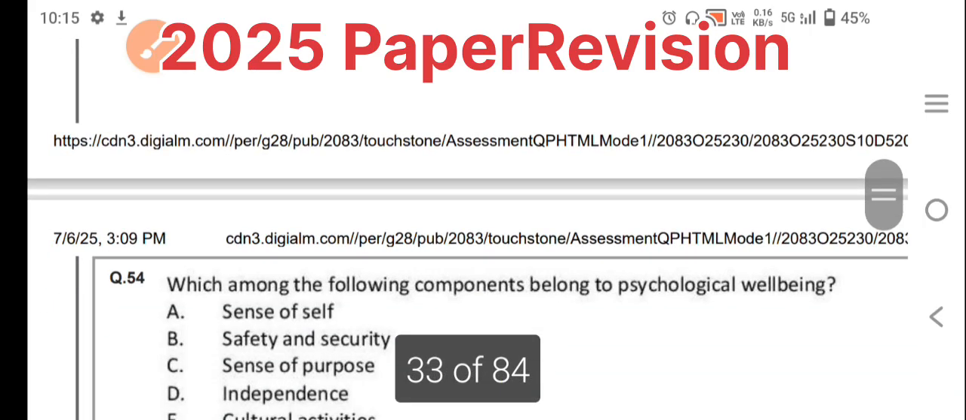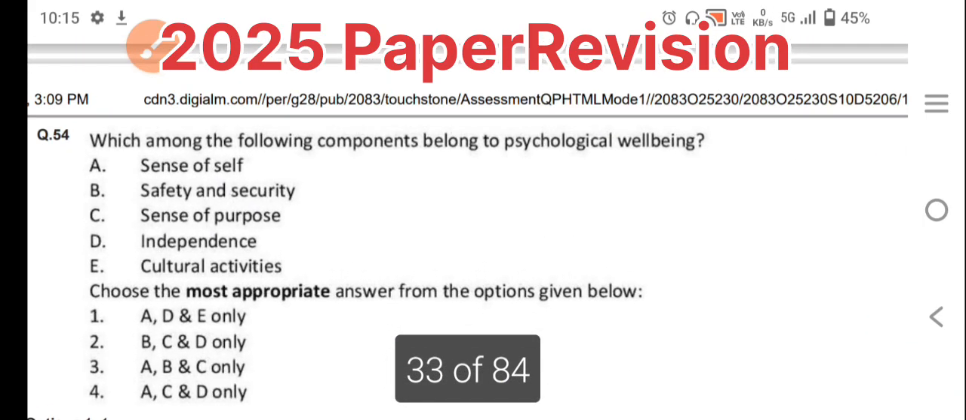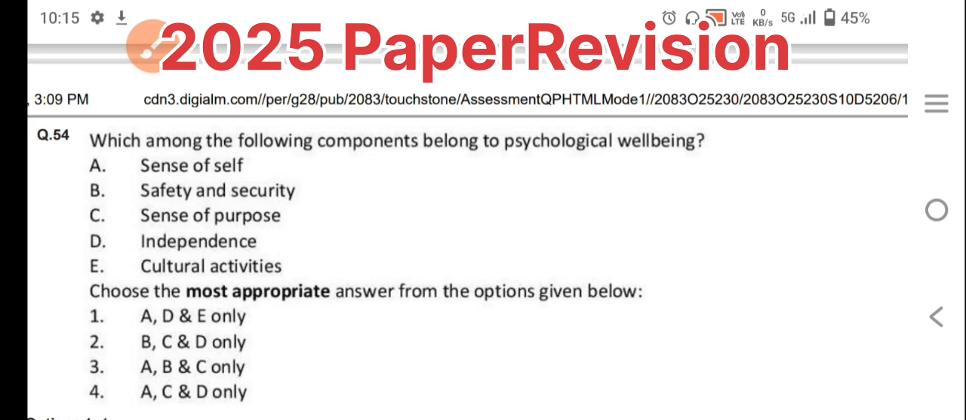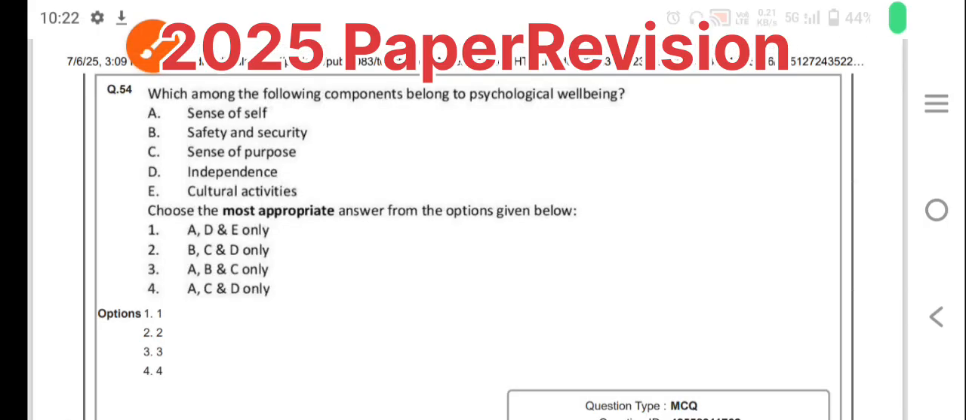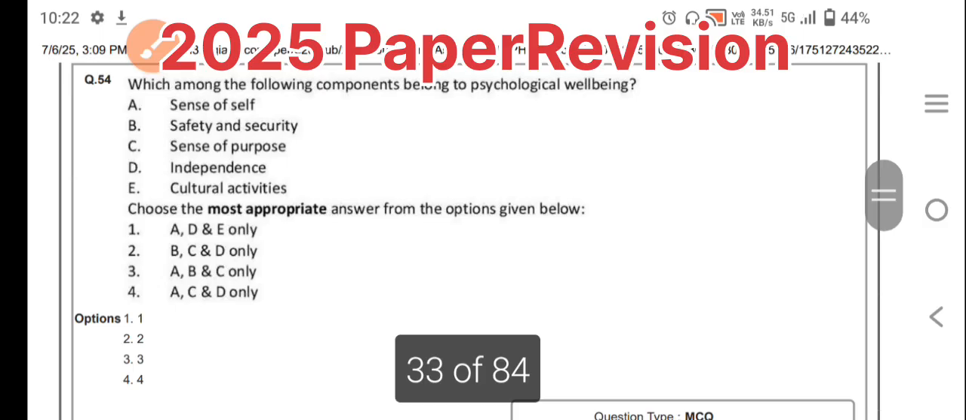Next question. Which among the following components belong to psychological well-being? They are asking what the meaning of psychological well-being is. If you understand the concept of psychological well-being, you can answer easily. So now I am going to question number 4: which among the following components belong to psychological well-being?